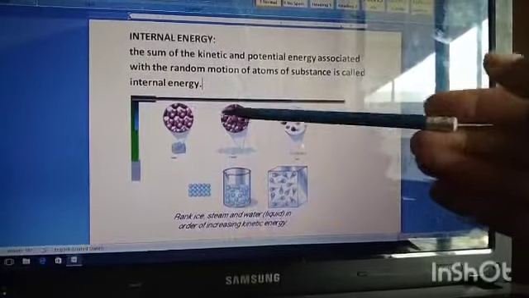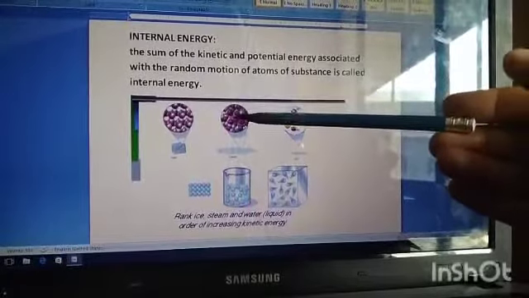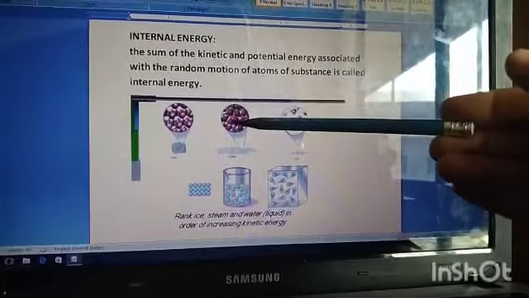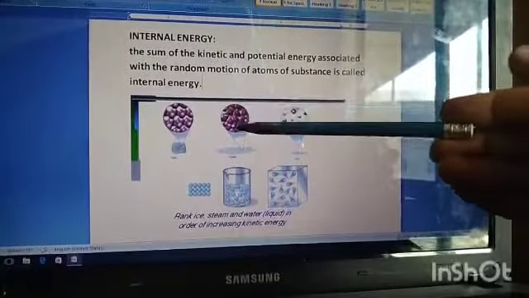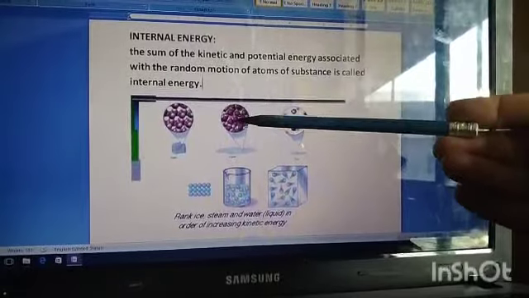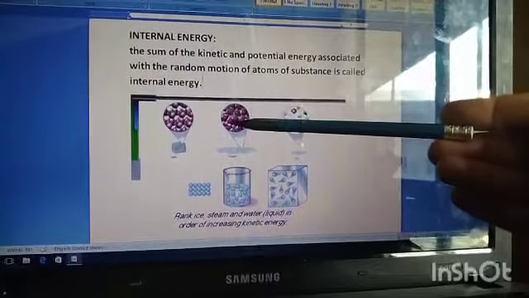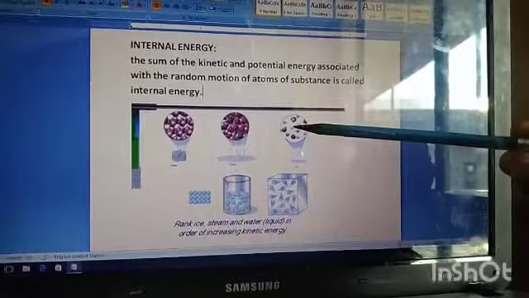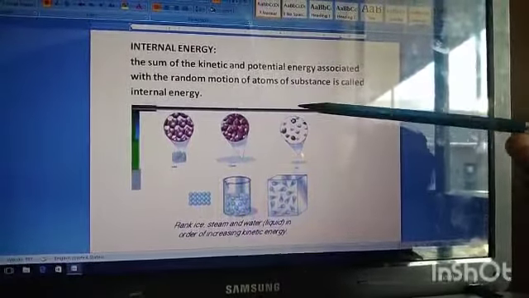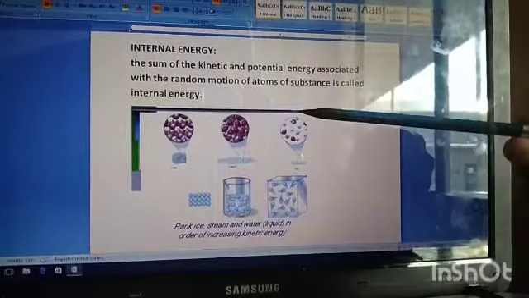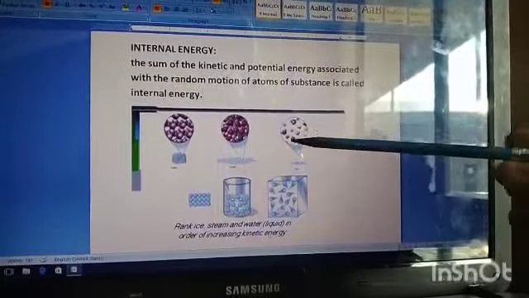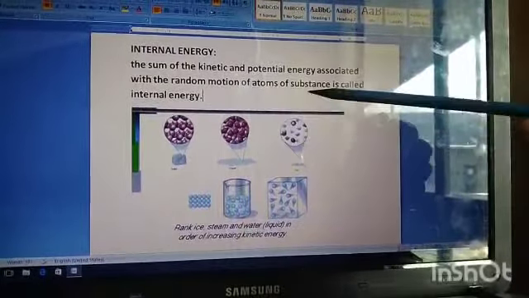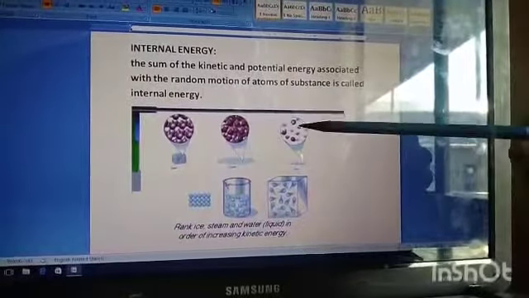Means if we compare the motion of the particles of liquid material with solid, then we can say that there is free motion in the particles of the liquid. Atoms, ions and molecules of the liquid material are able to move freely within the surface of the material. And in case of gaseous material, there is random motion of the atoms, ions and molecules. They are free to move and occupy the whole space available. They are not just confined within the surface. They move freely and occupy the whole space available.